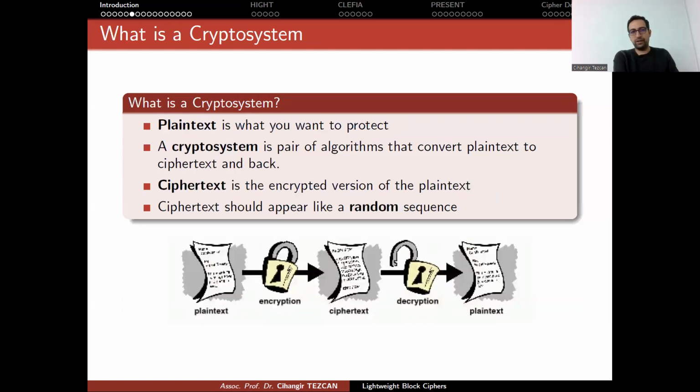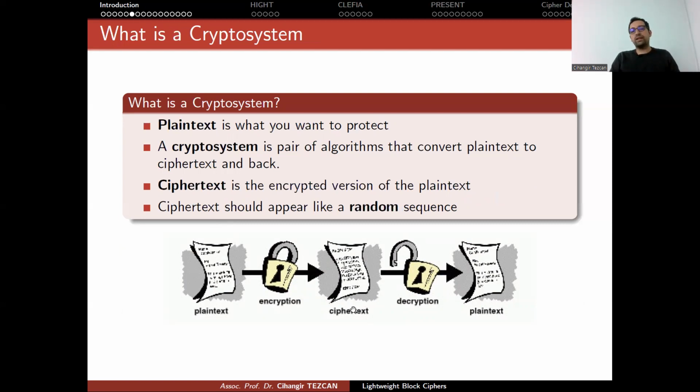So let's first agree on the basic definitions. Plain text is what you want to protect. So a crypto system or a cipher actually consists of two algorithms, encryption and decryption. Your plain text, once encrypted, turns into something unintelligible, so we call it ciphertext.